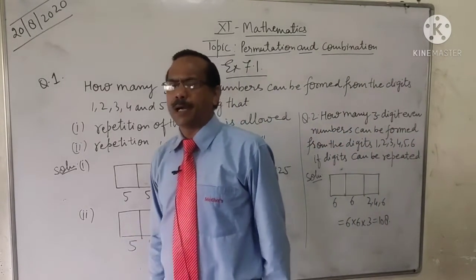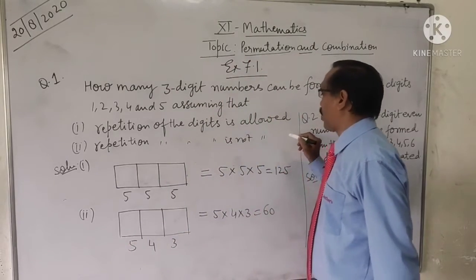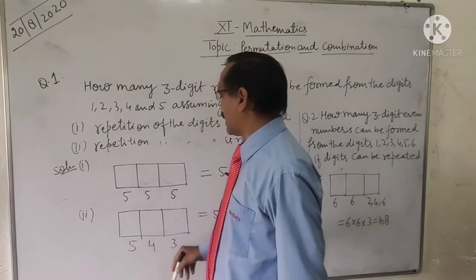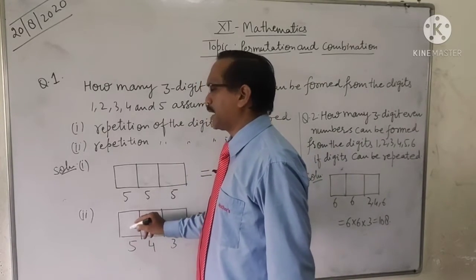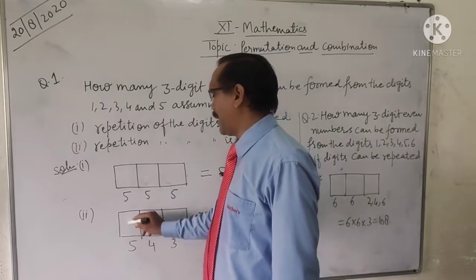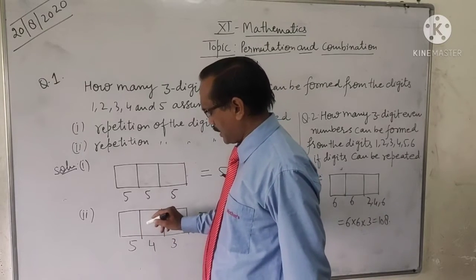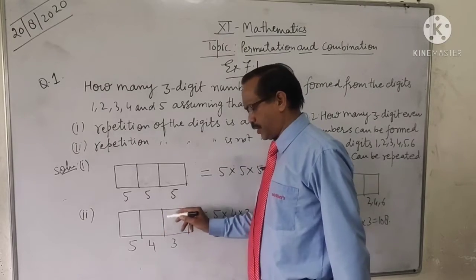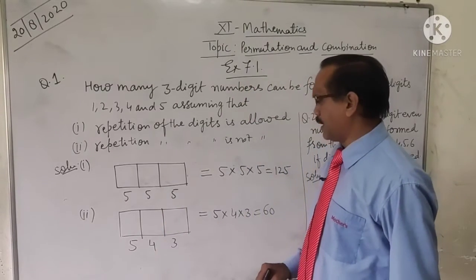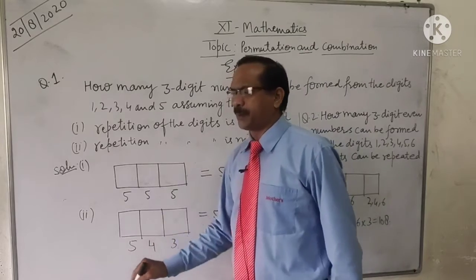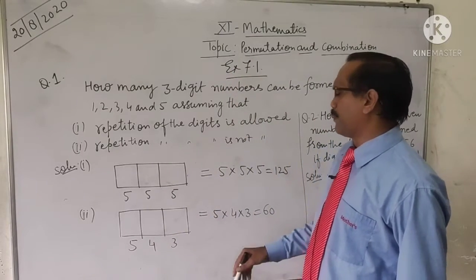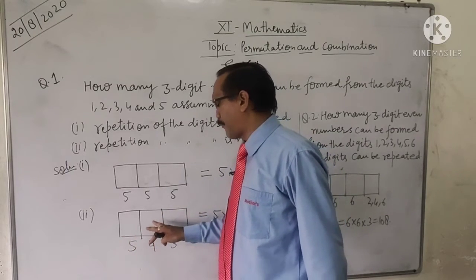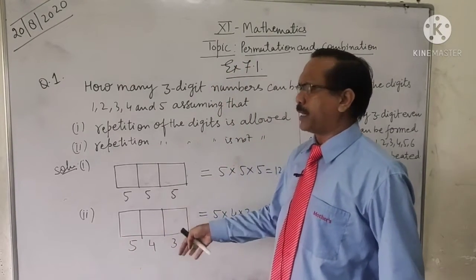Now in the second part, repetition of the digits is not allowed. So when repetition is not allowed, suppose the hundreds place can be filled in 5 ways, then the tens place can be filled in 4 ways, and the unit place can be filled in 3 ways, because repetition is not allowed. If we take any of the 5 numbers here, then we will have only 4 numbers here because 1 number is occupied.